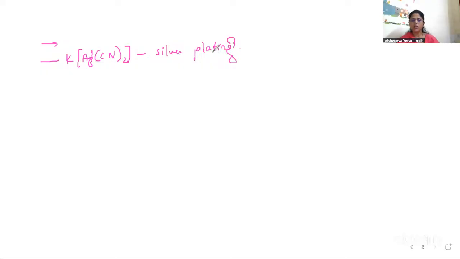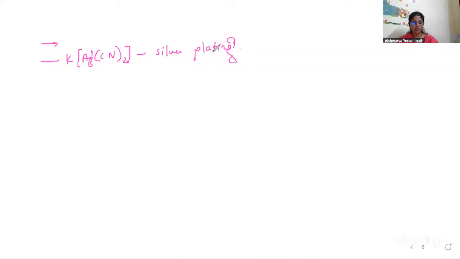Even as I told, in drug industries, textile dyeing industries, and many industrial catalyst and reagent preparations, we find applications of coordination compounds. Extraction of metals: silver and gold are extracted from the ores by dissolving in NaCN to form the coordination complex. Then estimation and detection of metal ions: Ni plus 2 ion is estimated using dimethyl glyoxime, DMG.